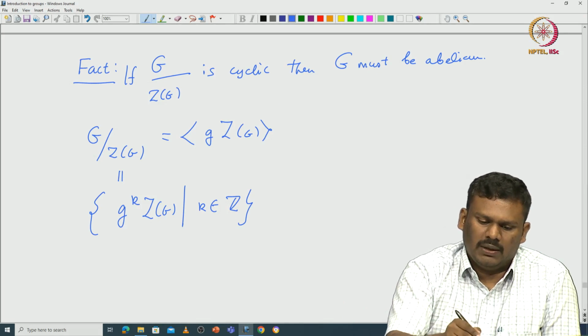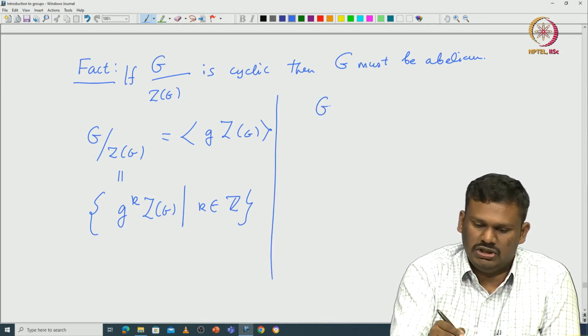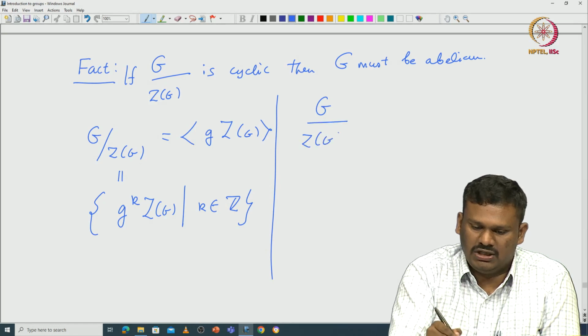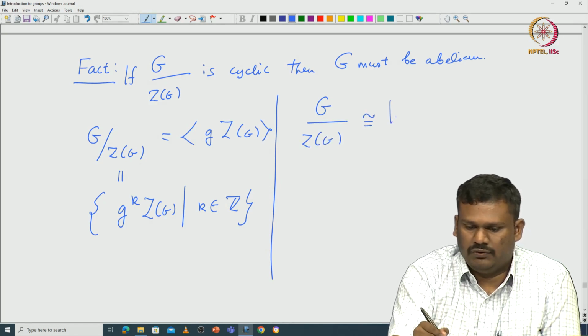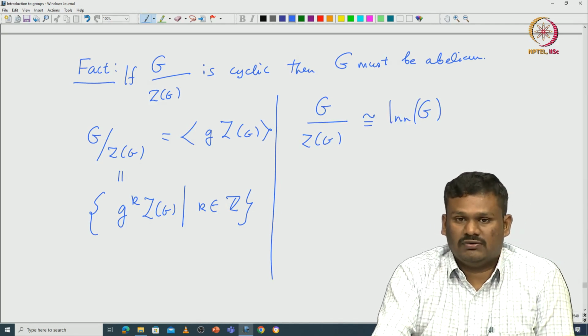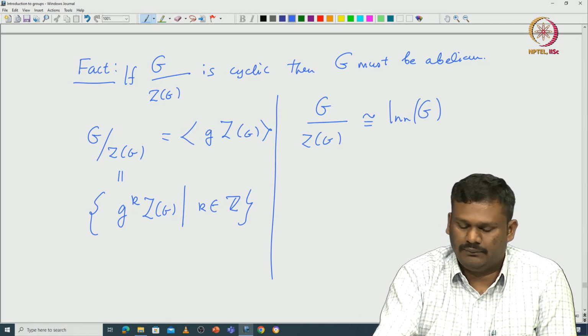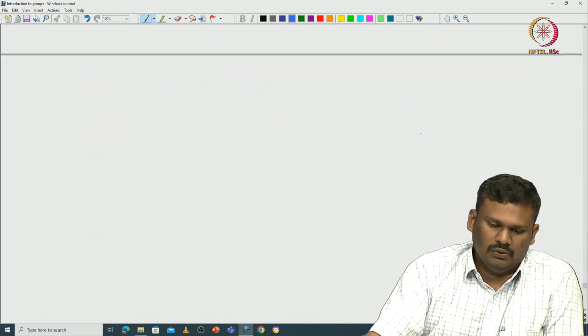But what we are going to do now is use the fact that G modulo the center of G is isomorphic to the inner automorphism group of G. Once we know that the inner automorphism group of G is cyclic, we can directly prove that G must be abelian. Let us see how one can prove this.